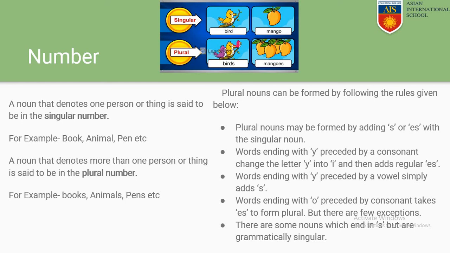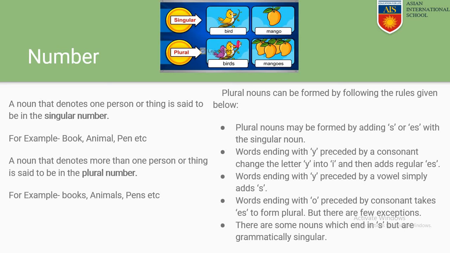Like books, there are many books there, so it is called books. Animals, pens, just like that. So singular and plural are the two numbers of a noun.